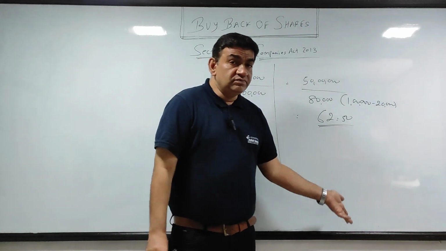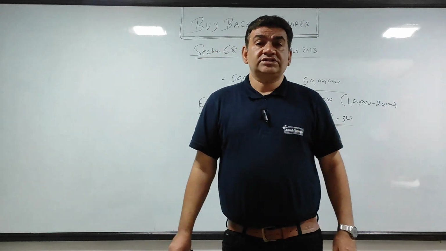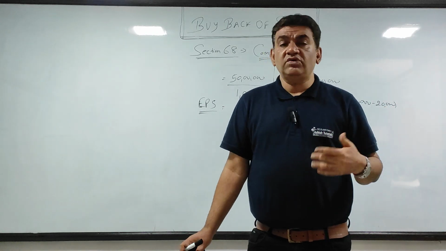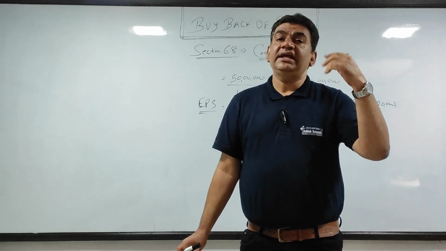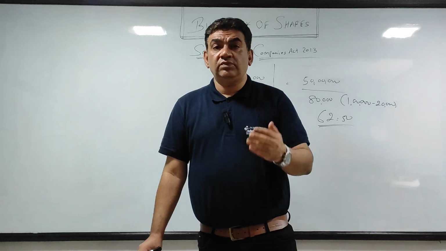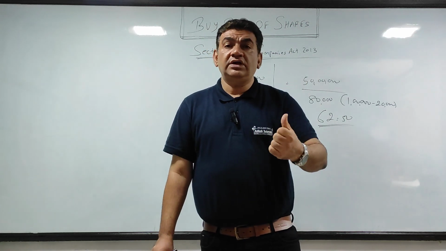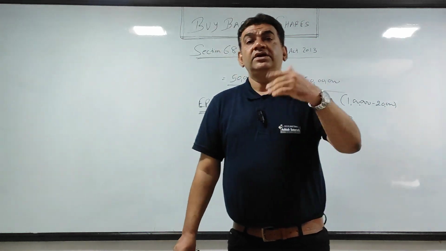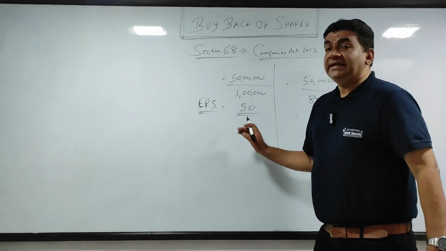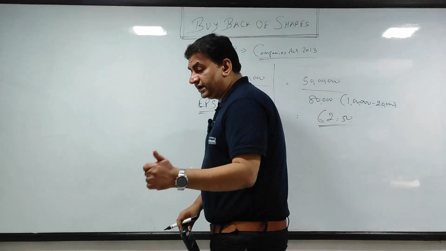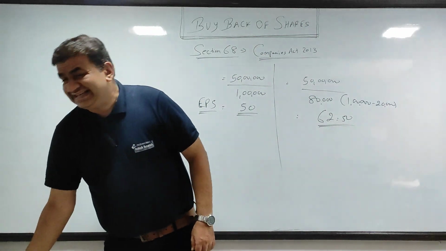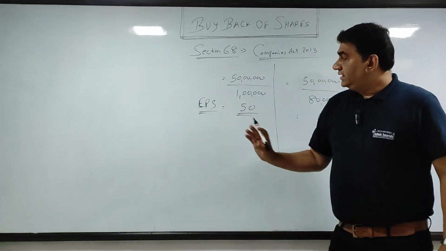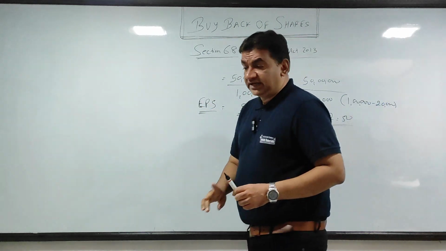So this is another objective. There are some shareholders who are ready to sell their shares. So the company will say, okay fine, instead of selling it in the market, we are giving you an option, you give it to us only. So if the shareholder gives the shares to the company directly instead of selling it in the stock market, both will benefit. So that is one important objective for buyback of shares. There are few other things also, but right now let's focus on this. Got it? So hope the concept is clear.